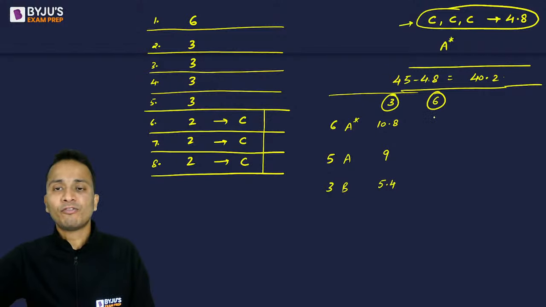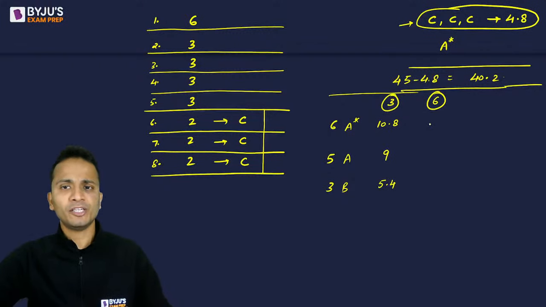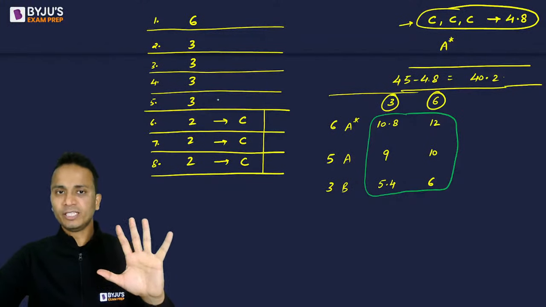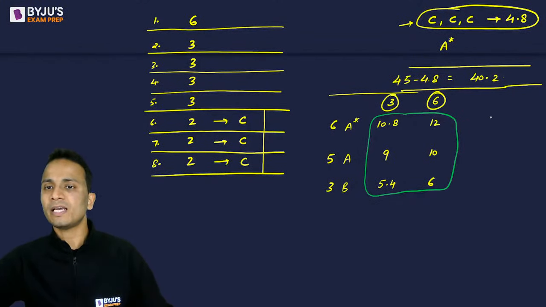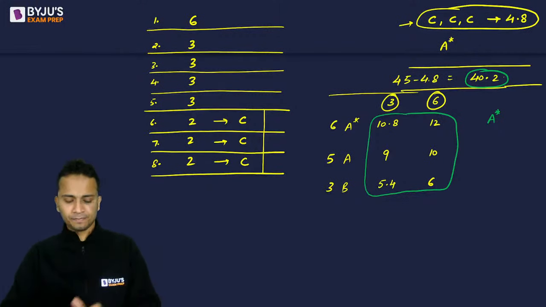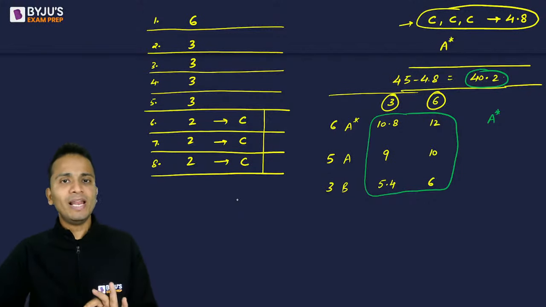Now next, for 6 employees, that means for more than 4 employees, हमने देखा था कि 200% of incentive will be distributed. That means double the incentive. So 6 will become 12, 5 will become 10, and 3 will become 6. Okay. So now the value of the incentives will be among these numbers. Okay. And there are 5 projects such that one of them is A star and their sum should be 40.2 lakhs.